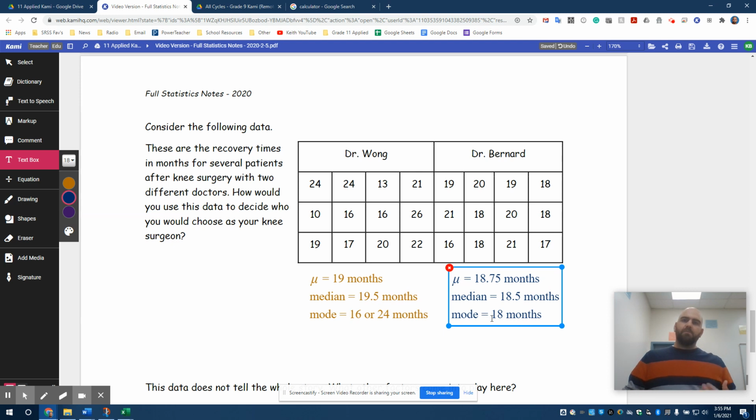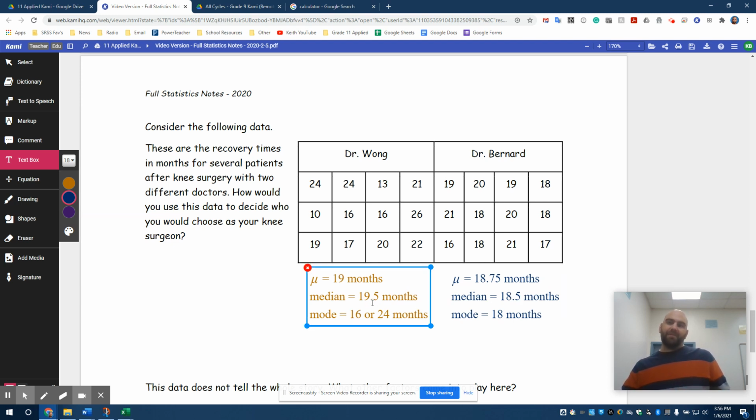So this is our mean, median, mode for Dr. Bernard. Now, if we compare them, we see that Dr. Bernard has a slightly lower mean. That means that Dr. Bernard's patients, on average, and this is the mean, will recover a little bit quicker than Dr. Wong's patients, not by much. 0.25 of a month, it's like 1 week. The median, on the other hand, really pulls for Dr. Bernard. It shows that 18.5 months, which means that it's about a month quicker as the median.